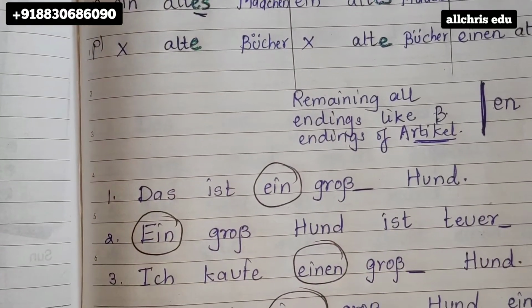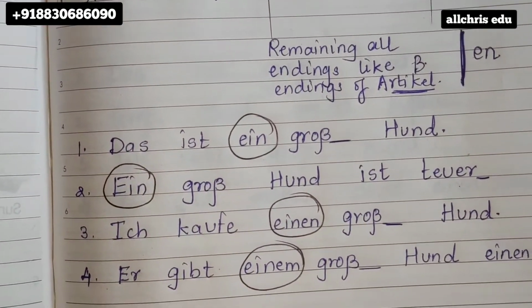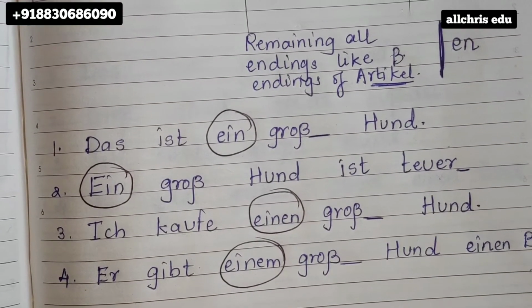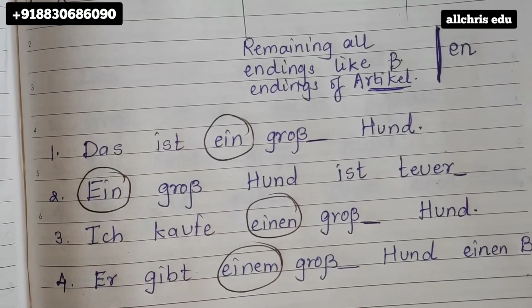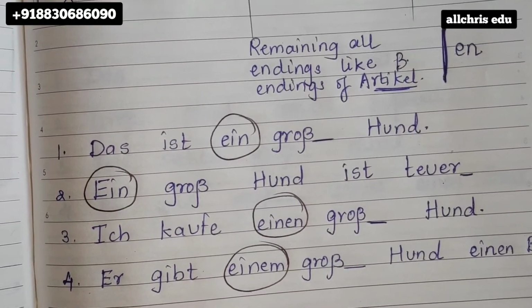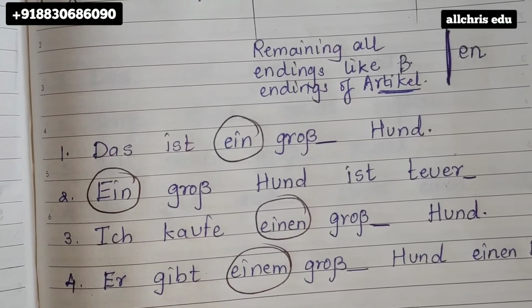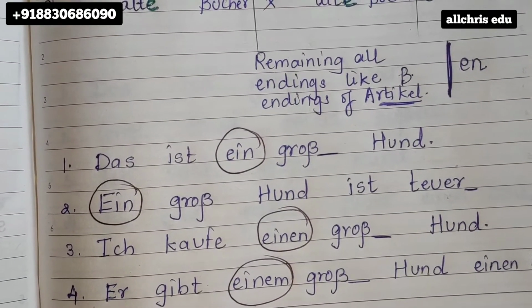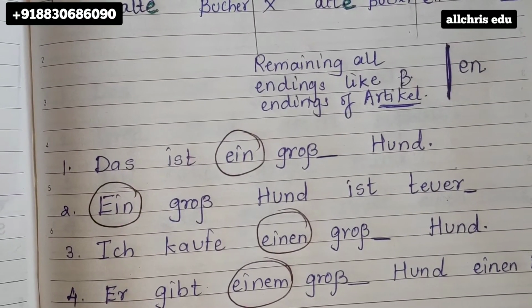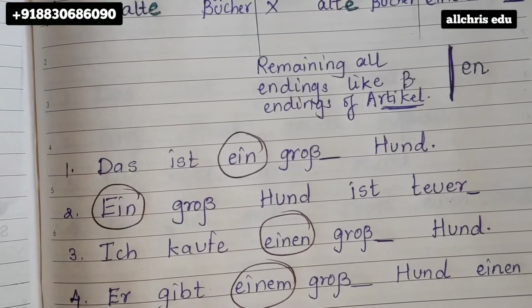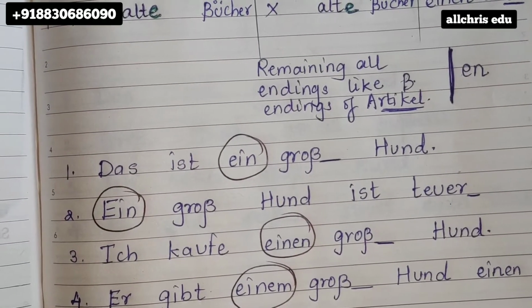So, what did I say? You will come to know why I said that. Das ist ein Großhund. The adjective is what? Groß. And before the adjective, do you find an article? Yes. After the adjective, do you find a noun? Yes. Then you can put an adjective ending. So now, you need to know what Hund is over here, because that groß is nothing but big dog. So that big is for that dog.